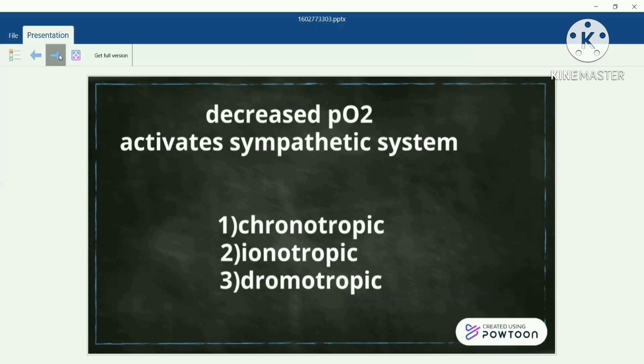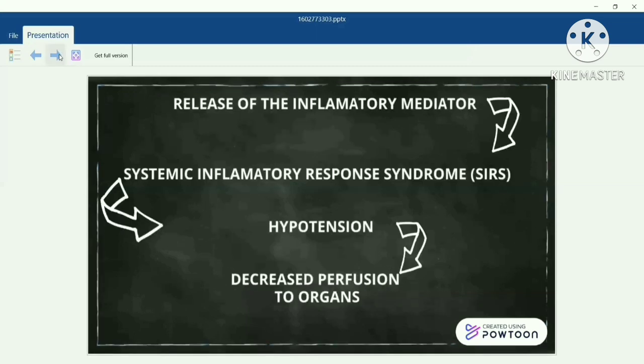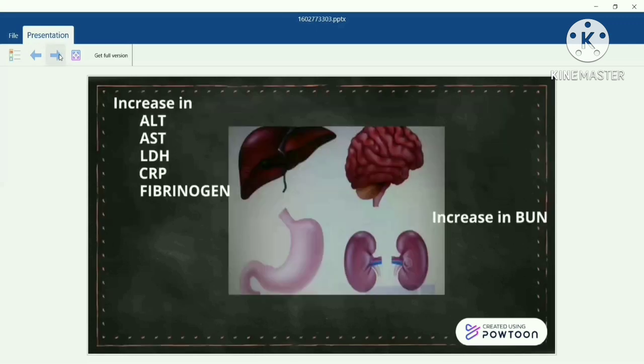So this is responsible for releasing systemic inflammatory response syndrome, and this will cause hypotension, which will obviously decrease the perfusion to the organs. So what are the organs affected? Almost all the organs are affected, but more particularly it will affect the GIT, causing nausea, vomiting, and diarrhea as we get in any other disease. As well as the liver will secrete alanine transferase, aspartate transferase, lactate dehydrogenase, and C-reactive protein with fibrinogen. The kidney will show an increase in creatinine, and there will be an increase in the blood urea nitrogen level.